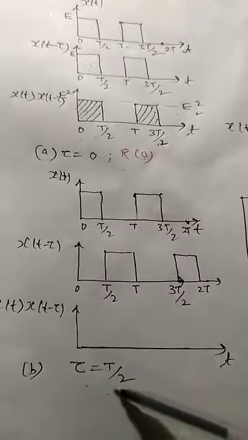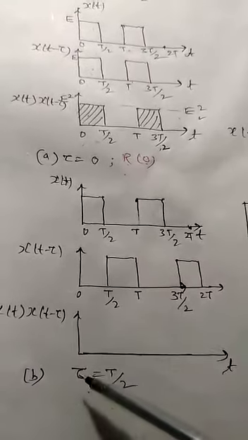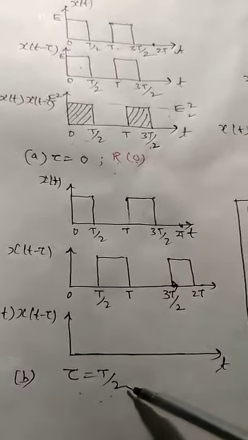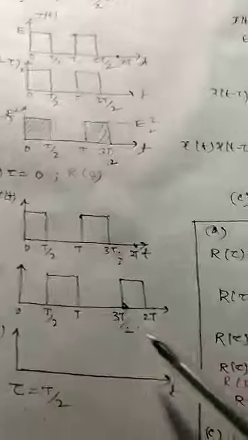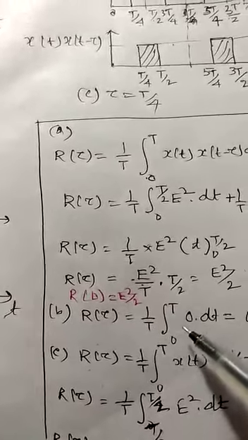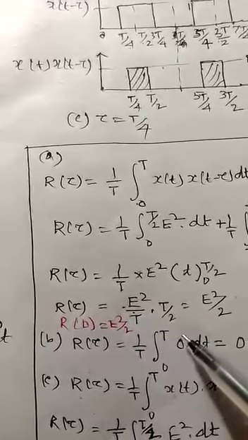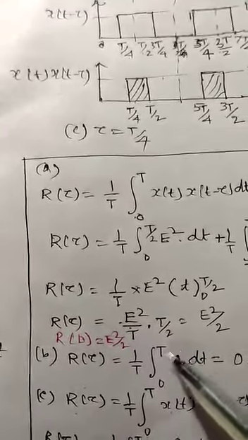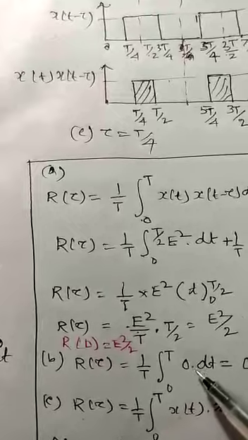So when we are shifting this function by tau equal to T by 2, then we can have another calculation here. So R(tau) we can have 1 by T, 0 to T, and the product of x(t) into x(t minus tau) will be 0. So here the autocorrelation will be 0.